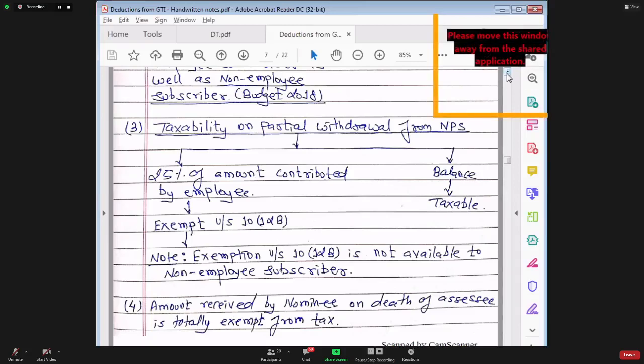Point number 3, if you withdraw, that is taxable. If you are a non-employee subscriber, it would be taxable to you under income from other sources. If you are an employee subscriber, that can be taxed under income from salaries. Yes? Shall I proceed?